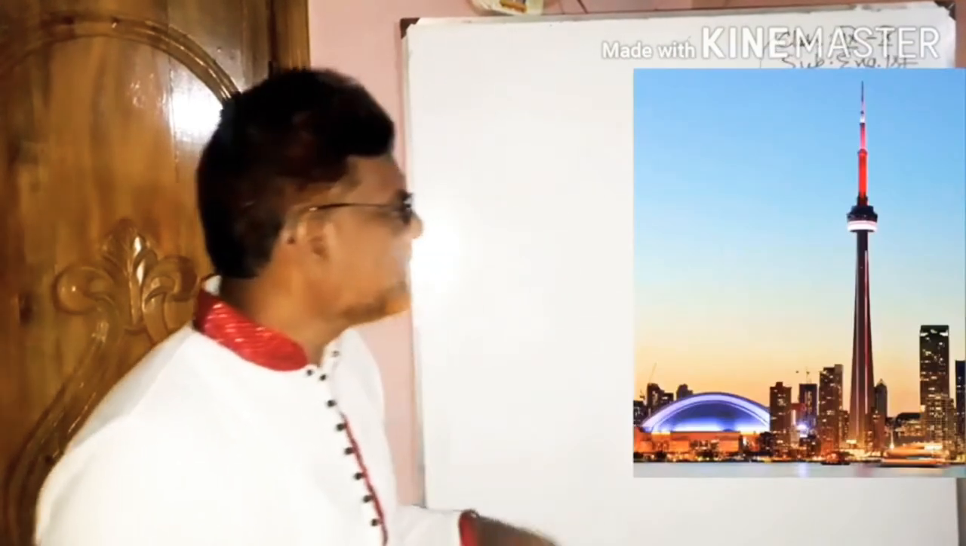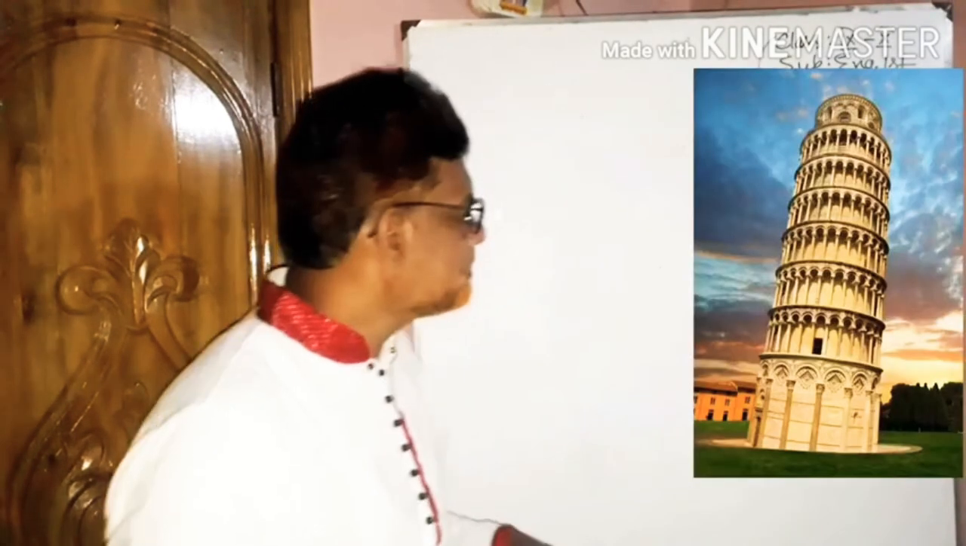The first tower is called Clock Tower. It is situated in Mecca, Saudi Arabia. Look at the second tower. This is called CN Tower. It is situated in Toronto, Canada. Then look at the third tower. It is called Leaning Tower. It is situated at Pisa in Italy. And look at the fourth tower. It is called Qutub Minar. It is situated in Delhi, India.